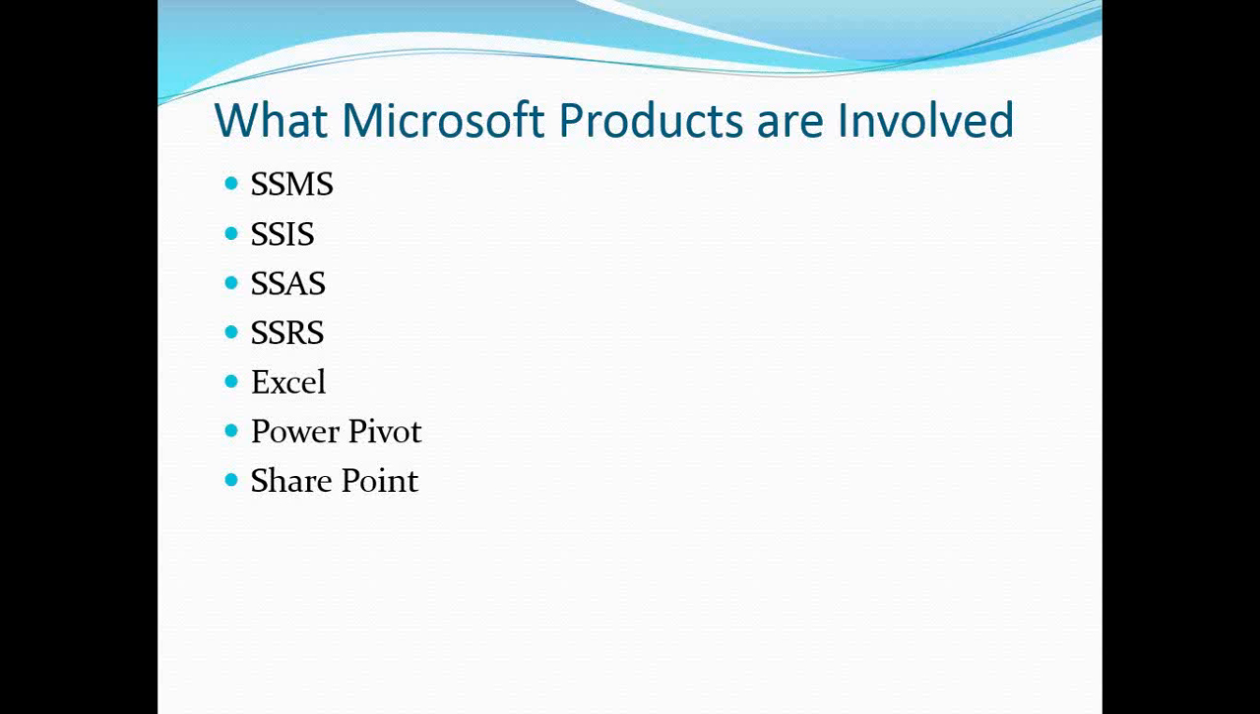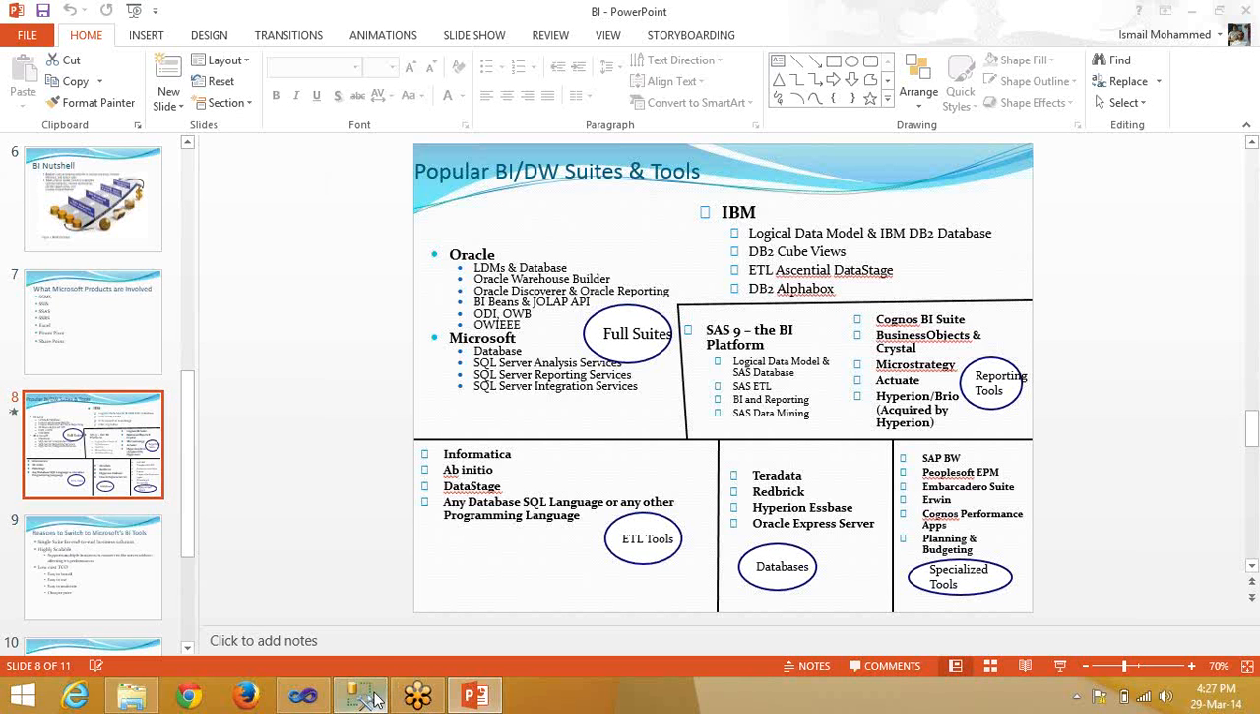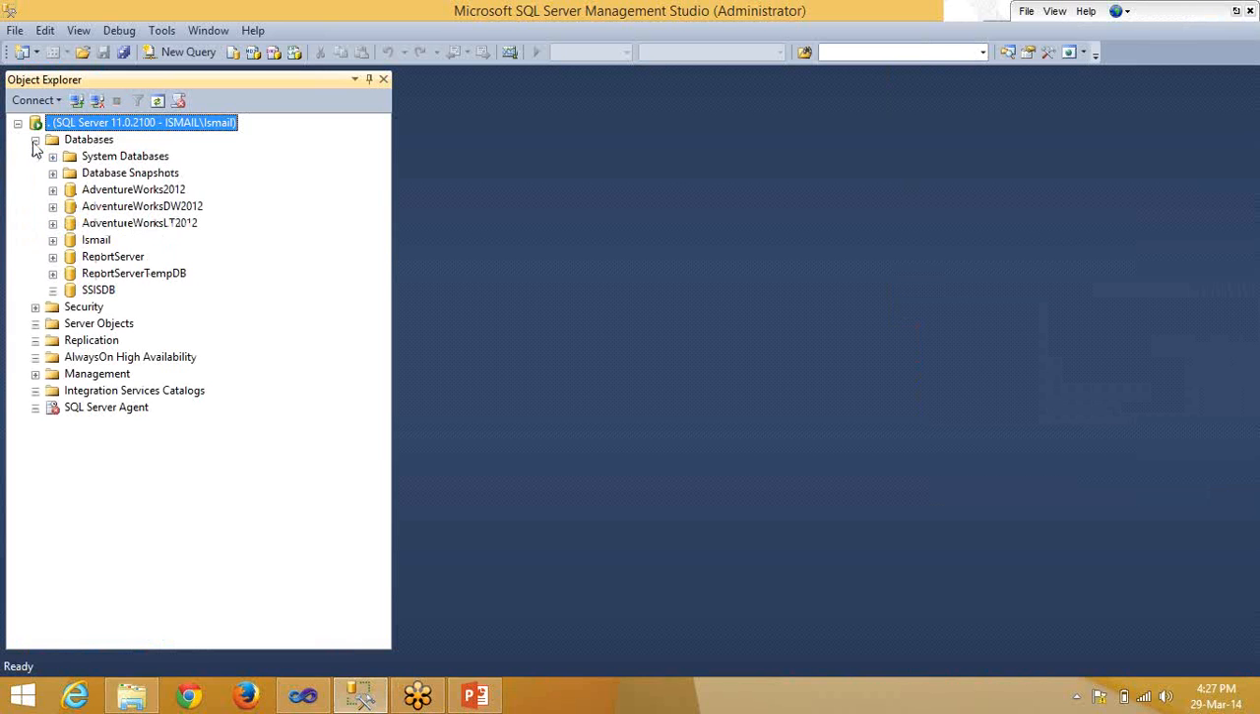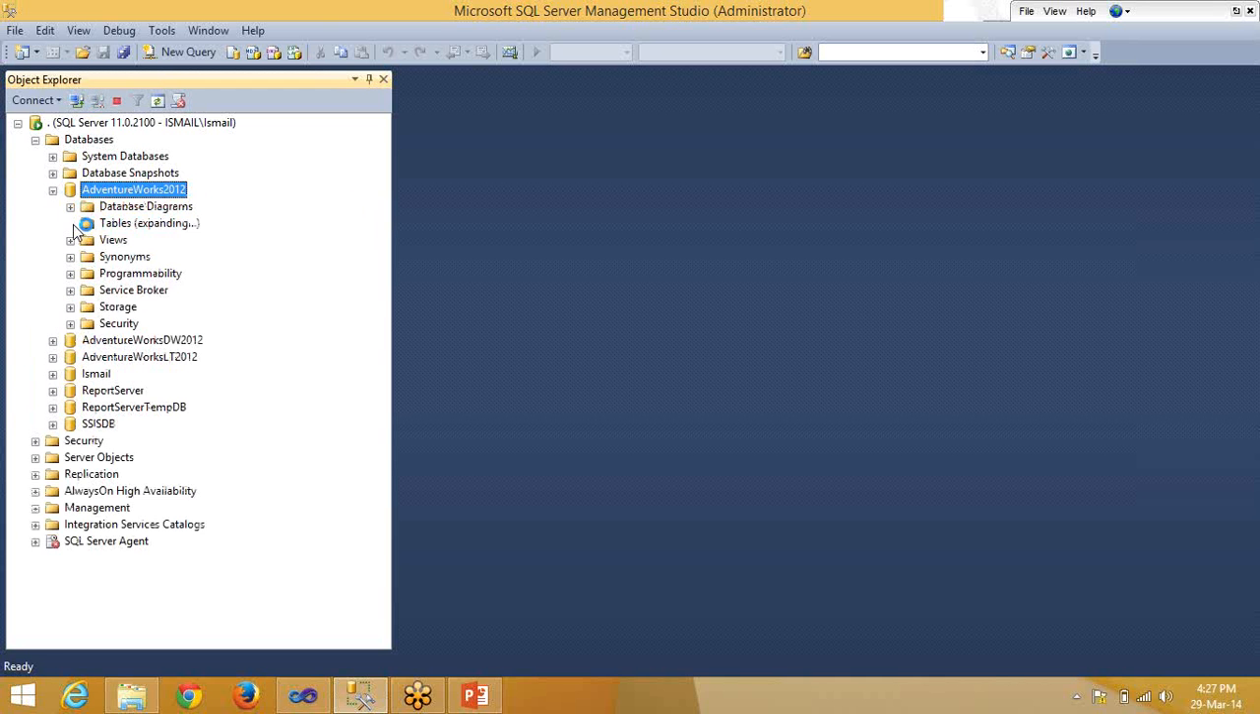Do you have the AdventureWorks sample databases installed in your system? No, it's not with me. Maybe I'll try to install it today. I can see the management studio here. I have opened it. Can you see AdventureWorks DW, AdventureWorks LT, three things? Yes. This AdventureWorks 2012 is your OLTP.